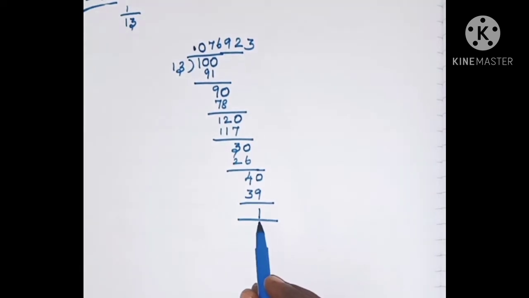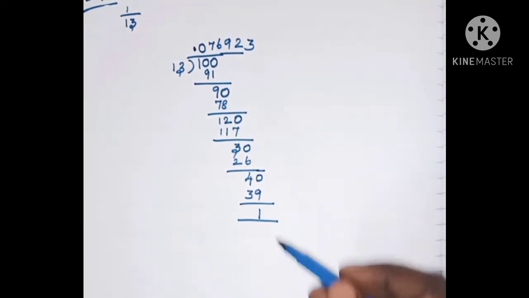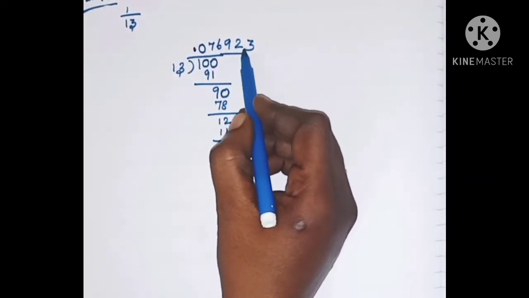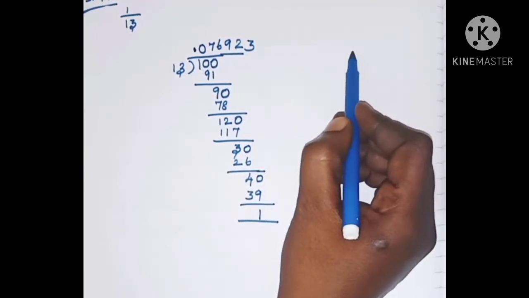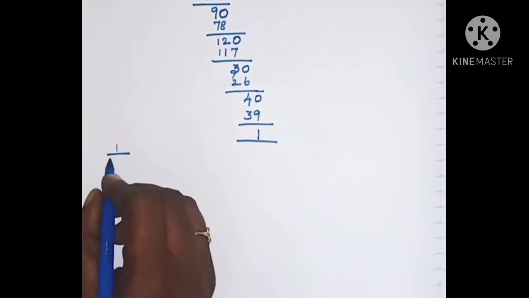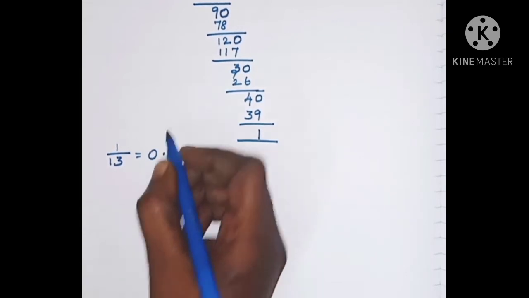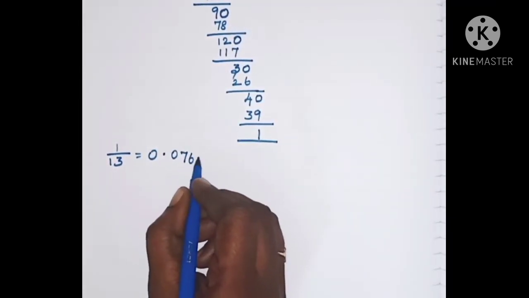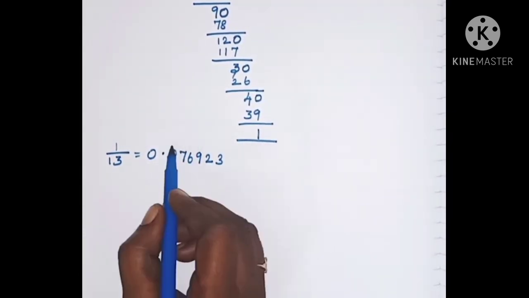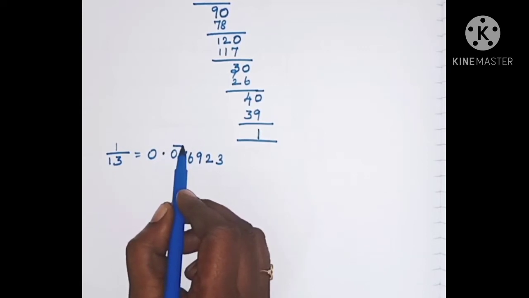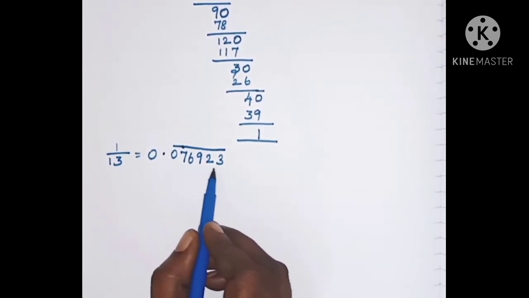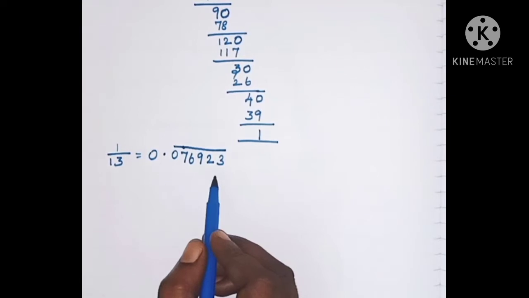As said in the previous sum, if we continue this process, these numbers will be repeated again and again. 0, 7, 6, 9, 2, 3 will be repeated again and again. So we will write 1 by 13 is equal to 0.076923 with a bar, because we are getting the remainder as 1. This is the answer for this sum.